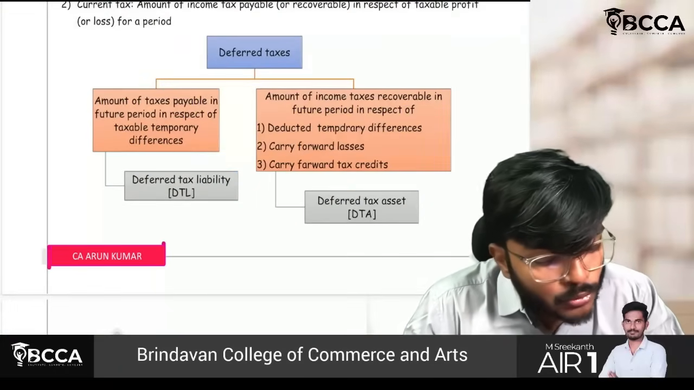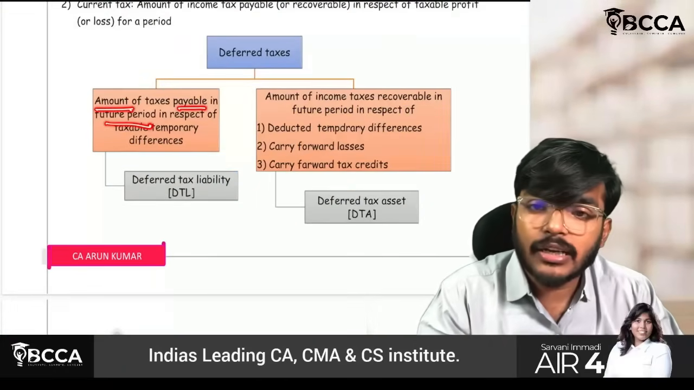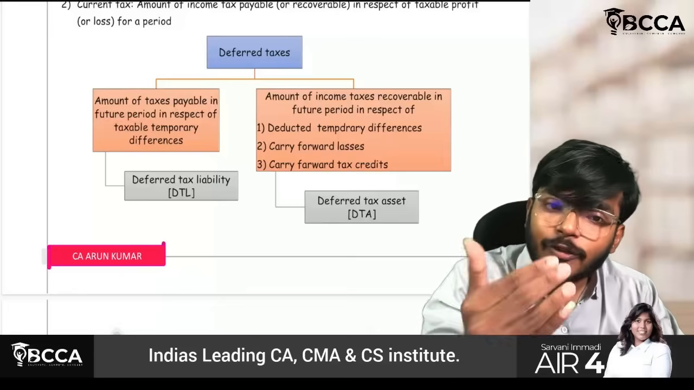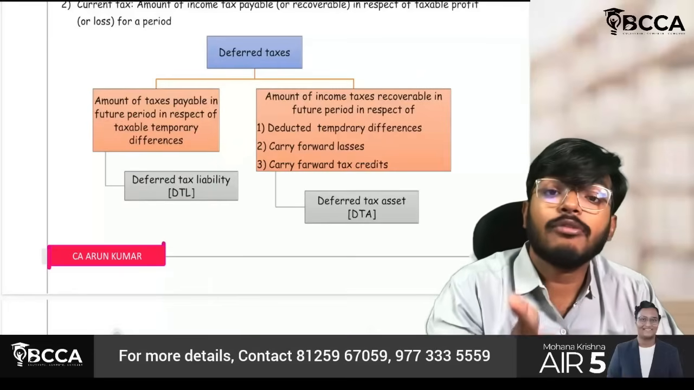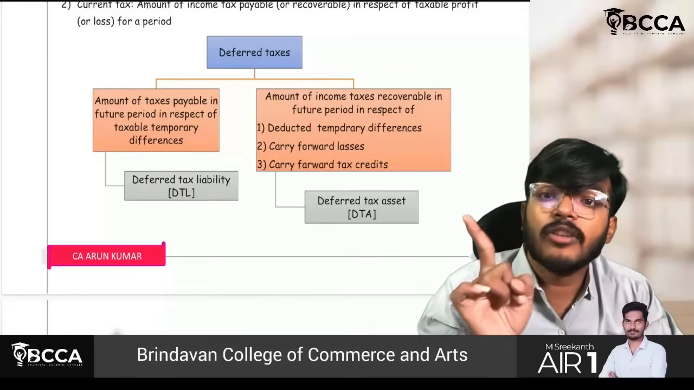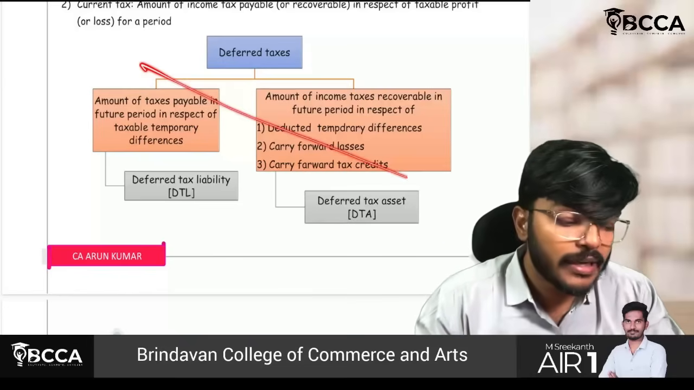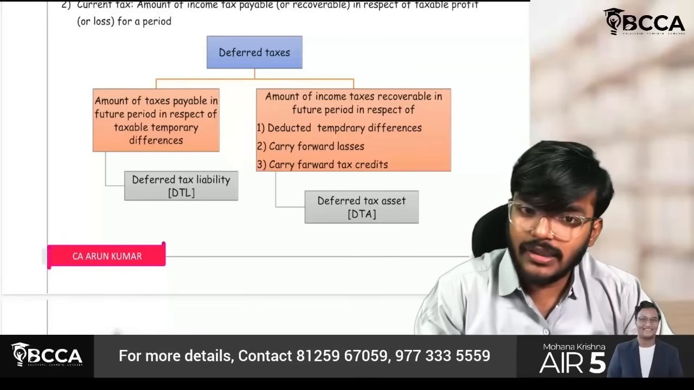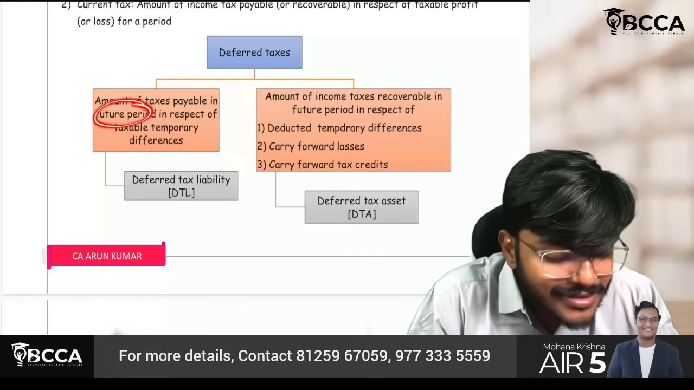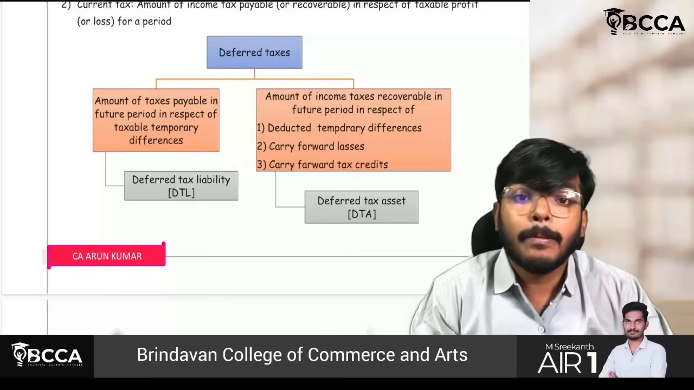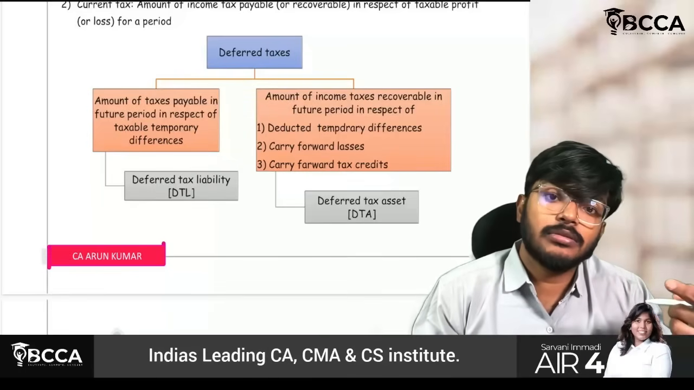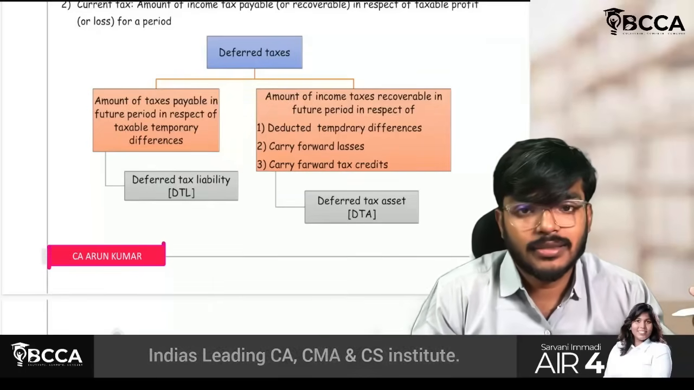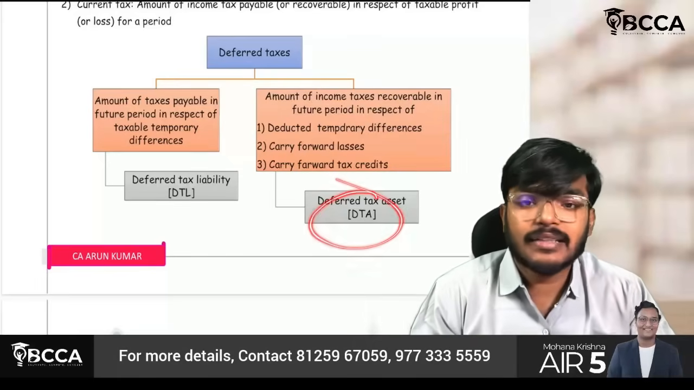Deferred taxes, amount of taxes payable in future. If you are paying taxes in future, but again I am saying guys, you have to consider only temporary differences. Permanent differences should be ignored. So here what they are saying is, in future if you are paying taxes, deferred tax liability should be created. But in future if you get any deductions, there we have to create a deferred tax asset.